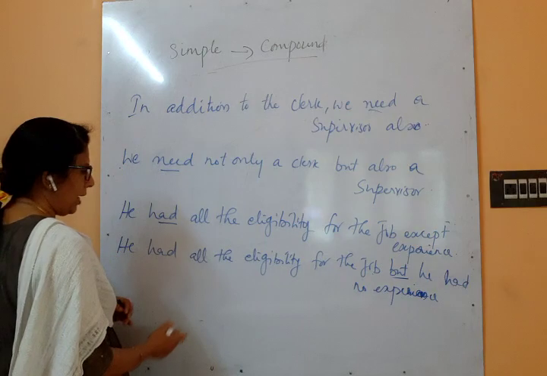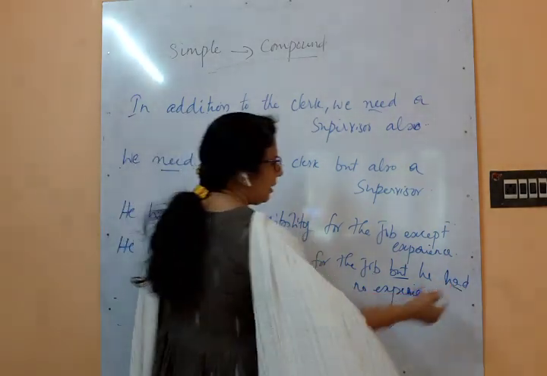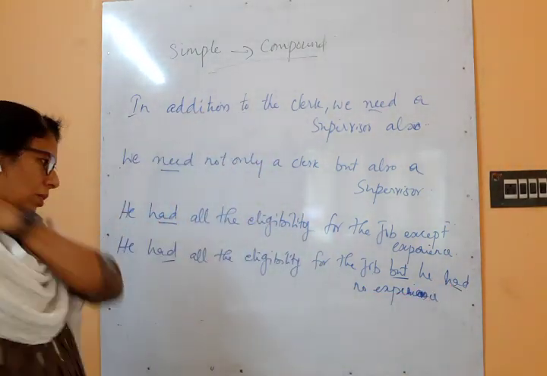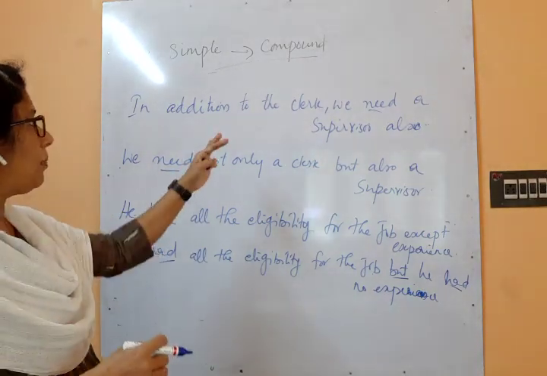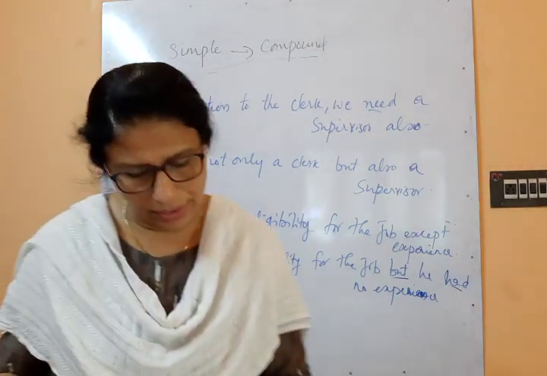So a conjunction came, and here there are two verbs, he had and he had. Understood? So the simple sentence is converted to a compound sentence.